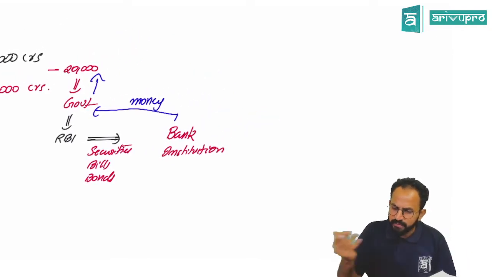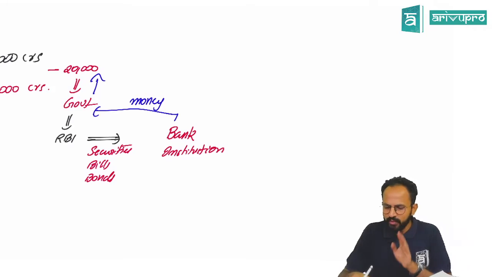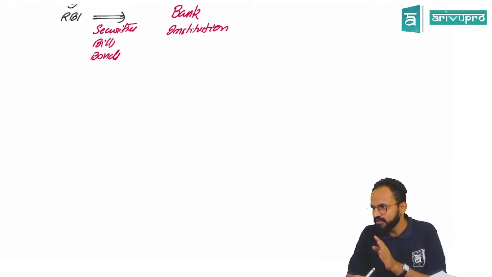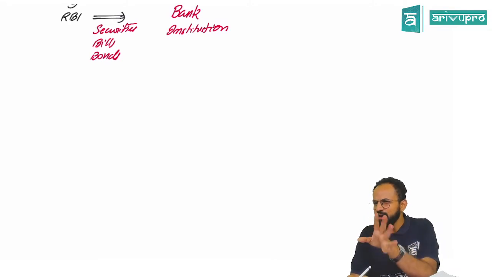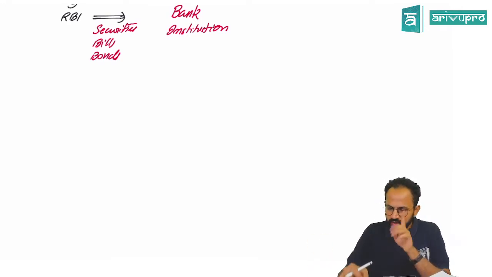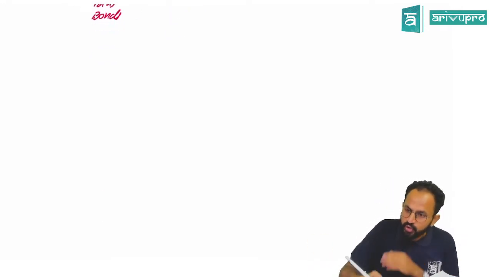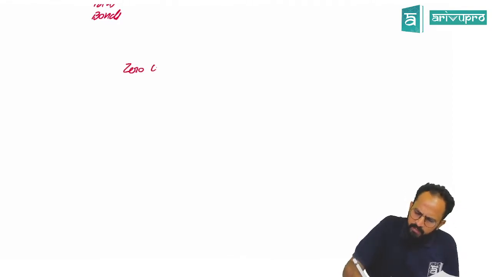Now the banks, the RBI has issued bonds. Generally, how does RBI issue bonds? They are called zero coupon bonds. See, generally, if you take any investment or any loan, you get something called interest. But RBI can't pay you interest. So what does RBI do? RBI will issue zero coupon bonds, or any bonds in general.